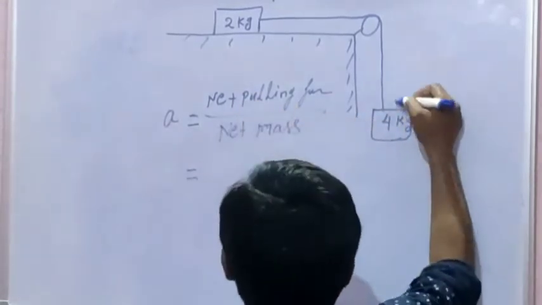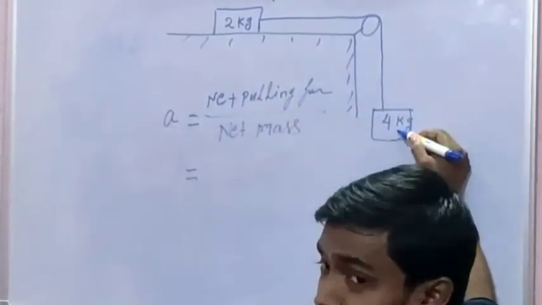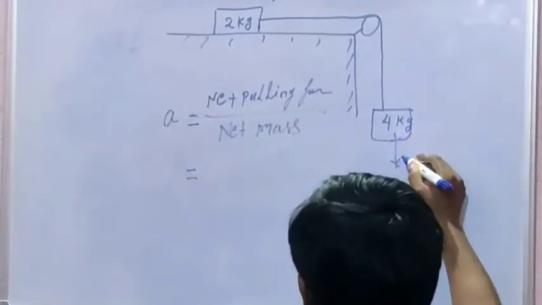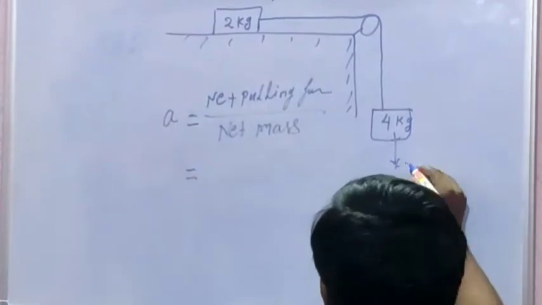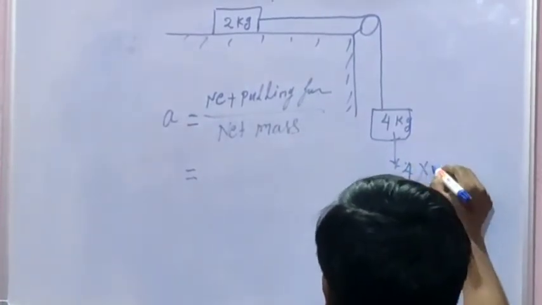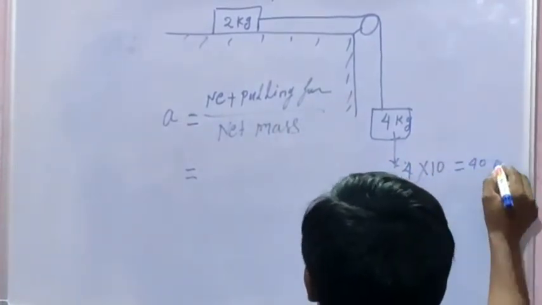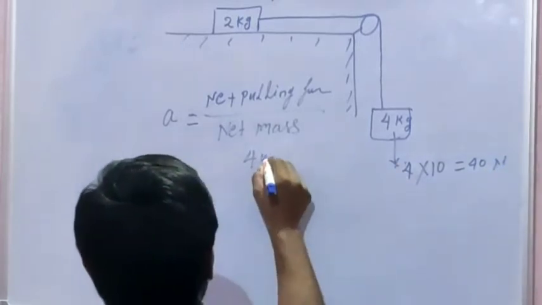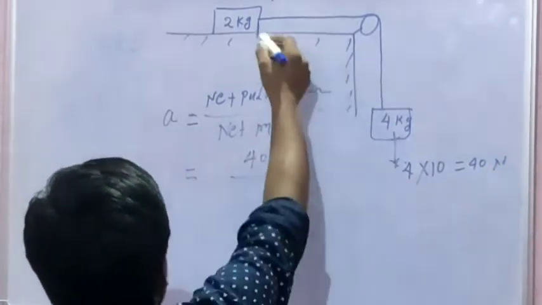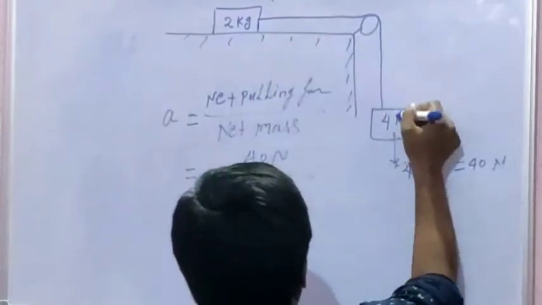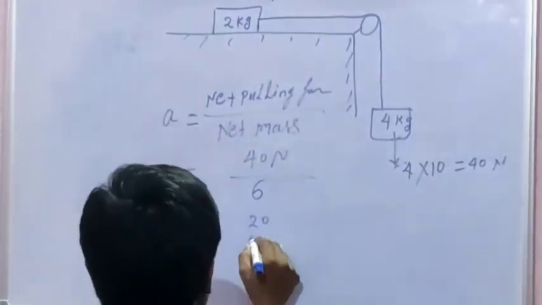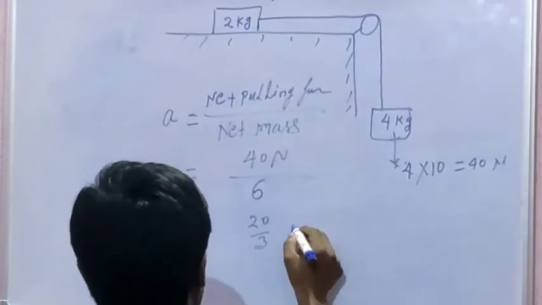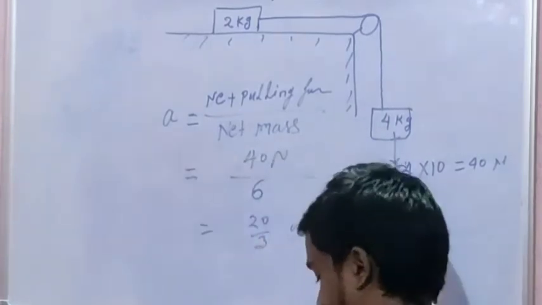The net pulling force here is from the 4 kg mass: 4 into mg, that is 40 newtons. The total mass of the system is 2 kg and 4, 6, hence 20 by 3 is the acceleration of the system.